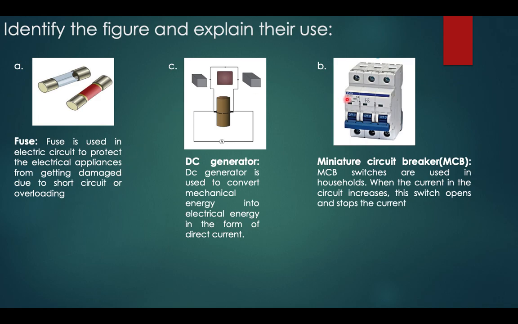Now the second one, that is B, is the miniature circuit breaker, or it is also called MCB. MCB switches are used in households. When the current in the circuit increases, this switch opens and stops the current. Now the third one we just saw, that is a DC generator, which consists of a split ring. The difference over here you can see is that there is a galvanometer attached. So a DC generator is used to convert mechanical energy into electrical energy in the form of direct current.